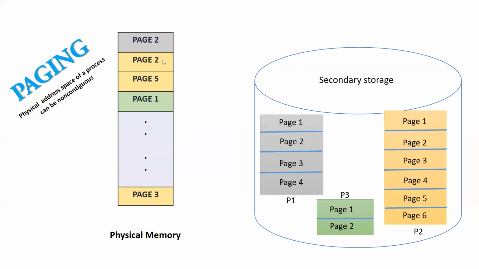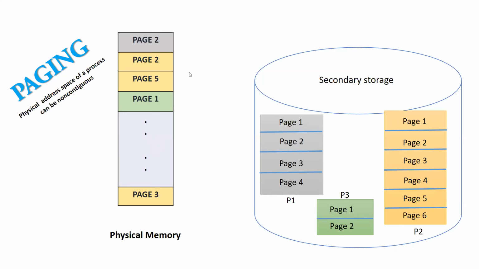Again, I have loaded a page 2, but this page 2 is of process P2. This is page 5 of P2. This is page 1 of P1. So the frames will be holding the pages, but not in a continuous manner. It will be randomly scattered over the physical memory. So n number of frames will be there. I have just represented them using some dotted lines.